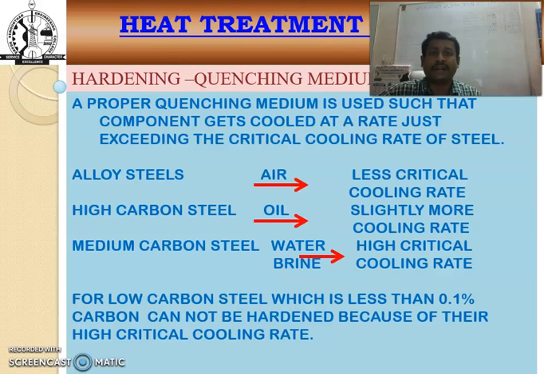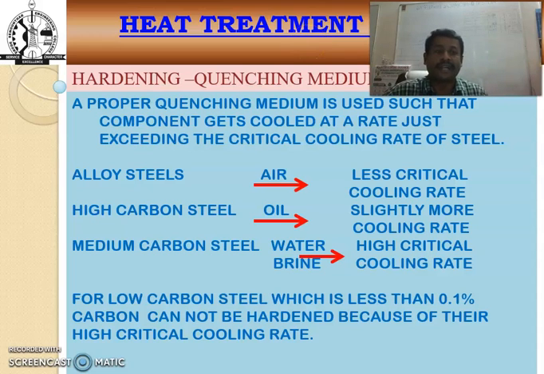In hardening, a quenching medium is used so that the component gets cooled at a rate just exceeding the critical cooling rate of the steel. For alloy steel, air is used as the quenching medium, as we get a lower critical cooling rate.